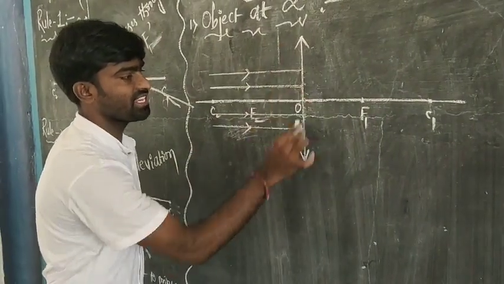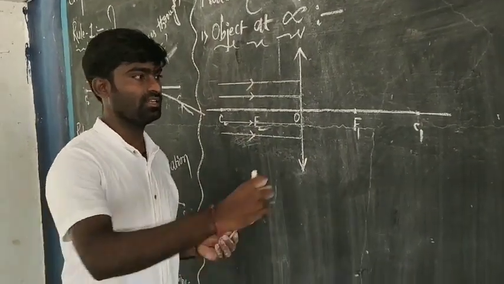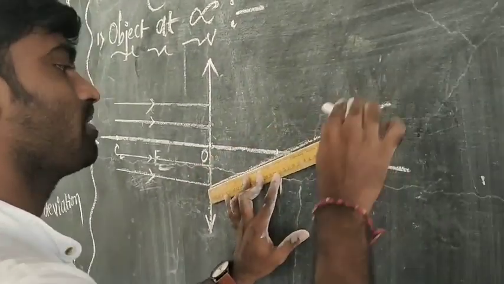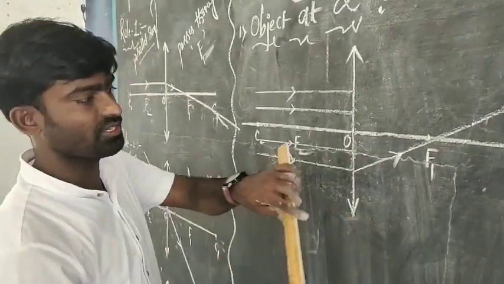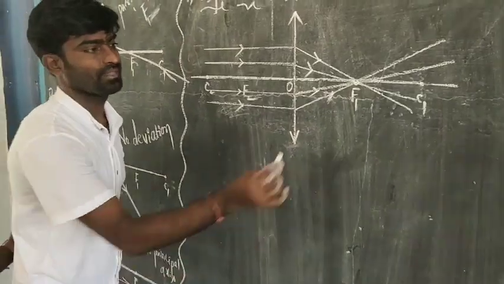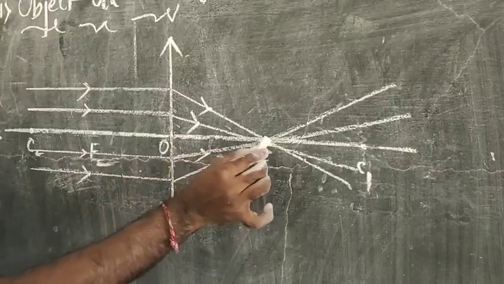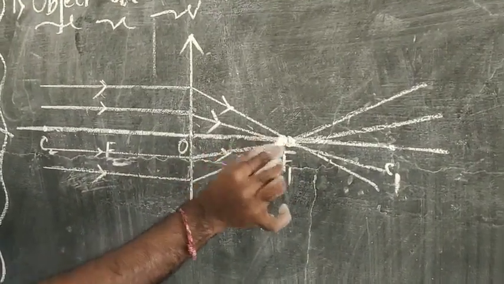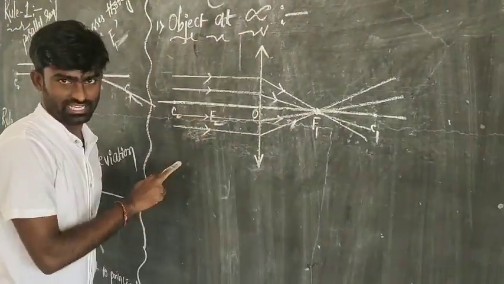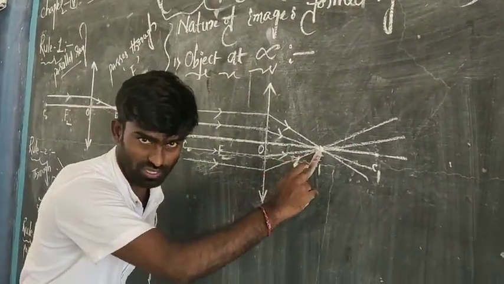When a parallel beam of light rays strikes the refracting surface of the lens, we know very well that these light rays after refraction pass through the principal focus. See here, this is the point on the principal axis where all these light rays are meeting together, which means the object which is at infinite distance, the image will be formed on the principal axis at the principal focus.